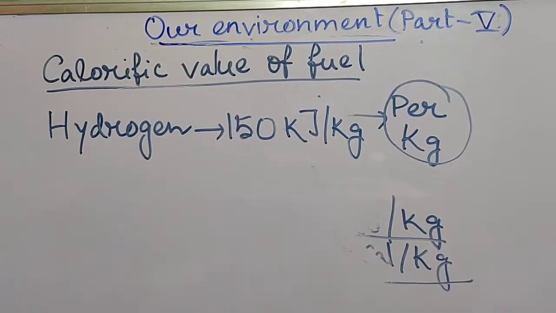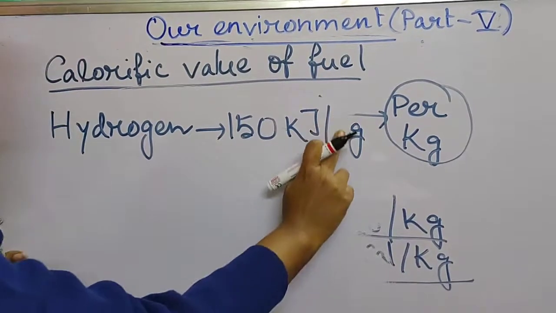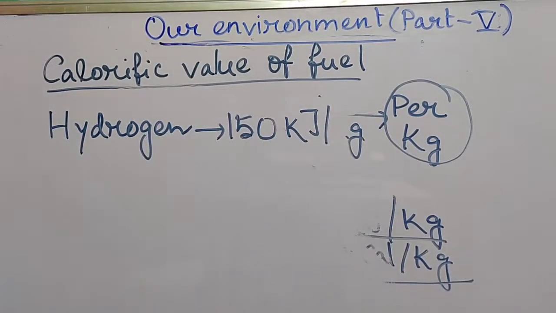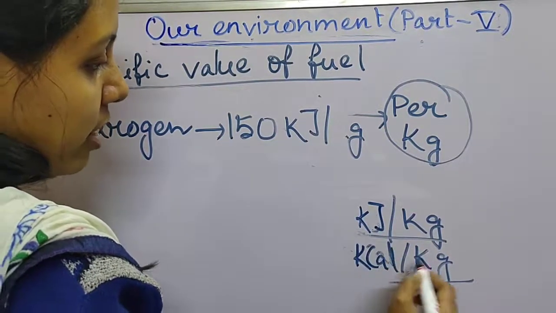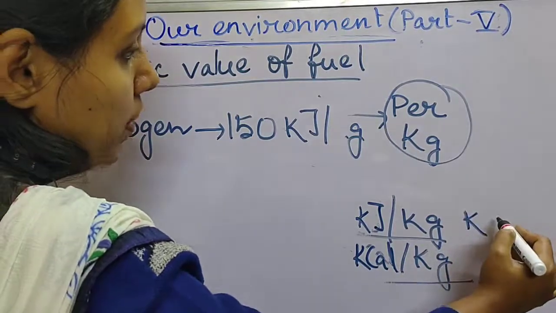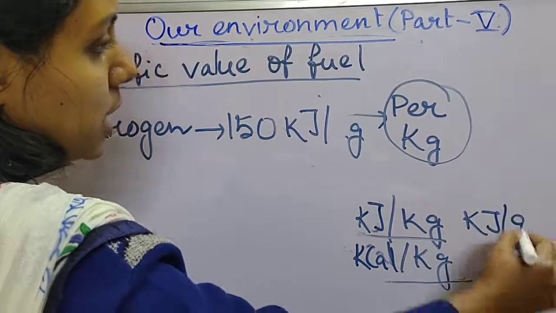Sorry, 150 kilojoule per gram. Normally it is taken as kilojoule per kg; we can take kilocalorie per kg also, or kilojoule per gram.